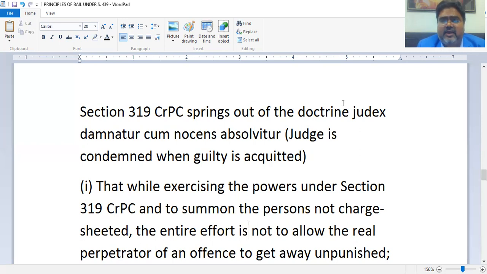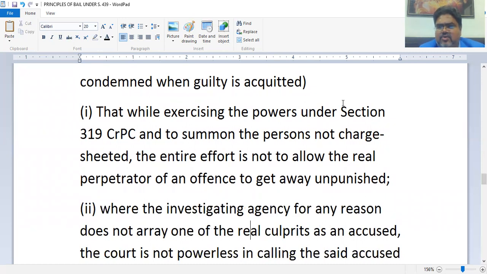So a judge is condemned, he is the bad judge, when the guilty is acquitted. It is this duty, this pious obligation, that underlies Section 319 CRPC. So the first point, this is directly lifted from the judgment: while exercising the powers under Section 319 CRPC and summoning the persons not charge sheeted, the entire effort of the court is not to allow the real perpetrator of an offense to get away unpunished.